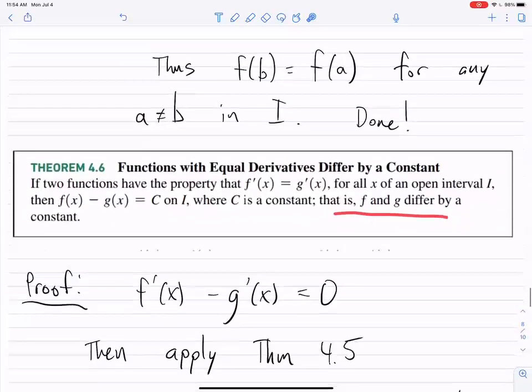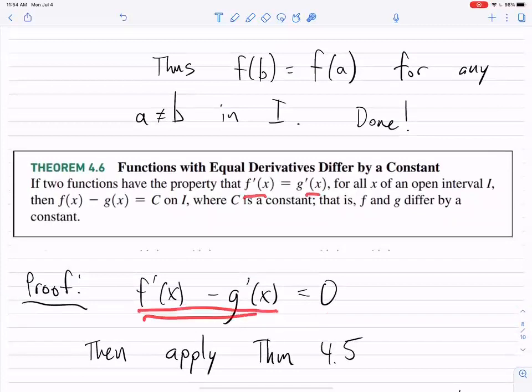and the proof is really straightforward. It follows from the theorem above. f prime of x minus g prime of x is 0, right? Because if f prime of x equals g prime of x, then their difference in derivative is 0. And so this is just equal to the derivative of f minus g, right? Because derivatives are linear. And so this is going to be f minus g prime of x.